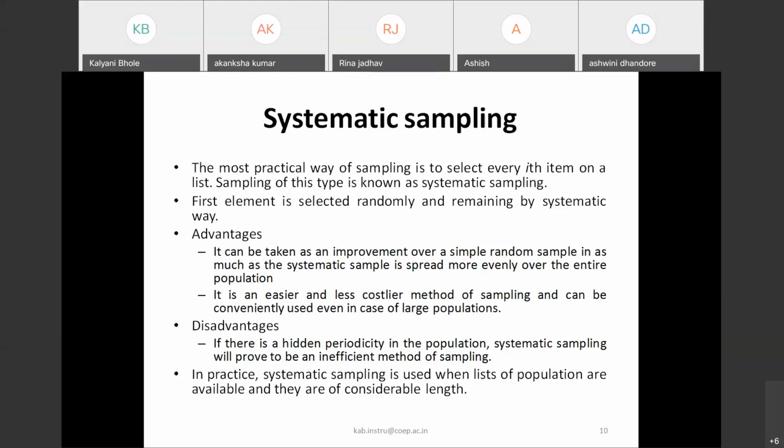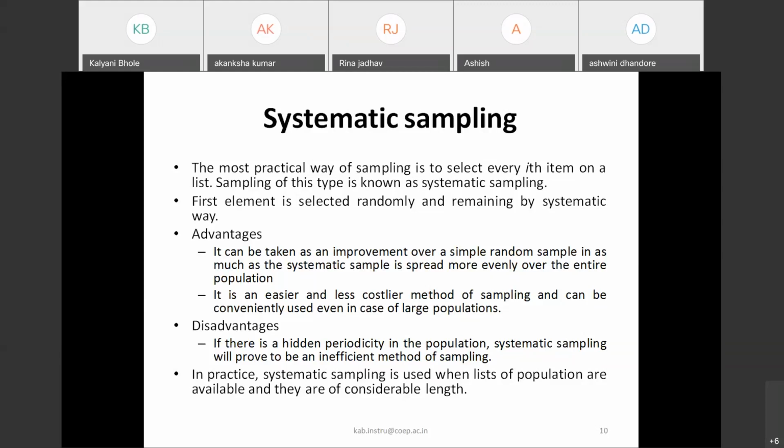Are you getting my problem statement? There is a population area of 1,000 population. There are 5,000 water meters. And after doing all these calculations, we came to the conclusion that out of that 5,000, we will go and physically check 50 water meters, whether they are faulty or working fine.